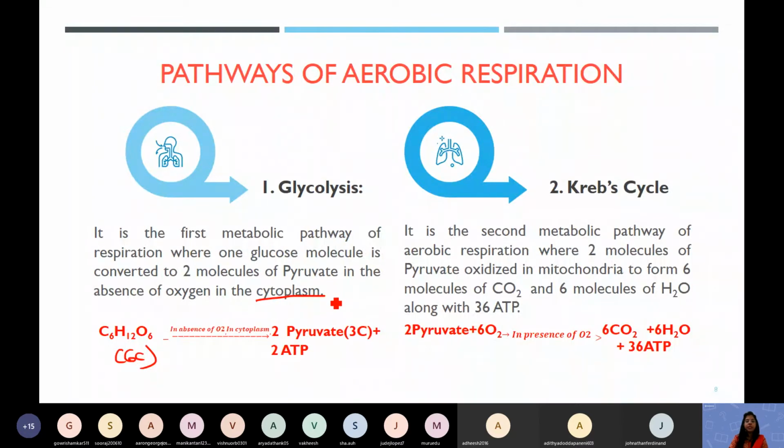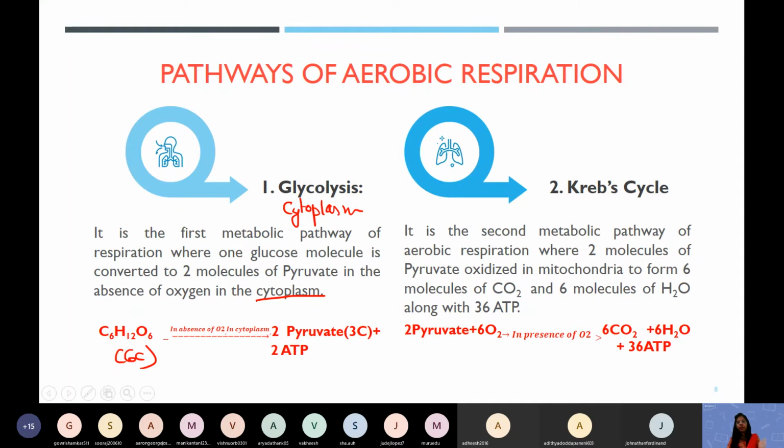This is the first metabolic pathway of respiration, where one glucose molecule is converted to 2 molecules of pyruvate in the absence of oxygen, and a little energy, 2 ATP, is generated. This glycolysis happens in the cytoplasm, and this is the first pathway.